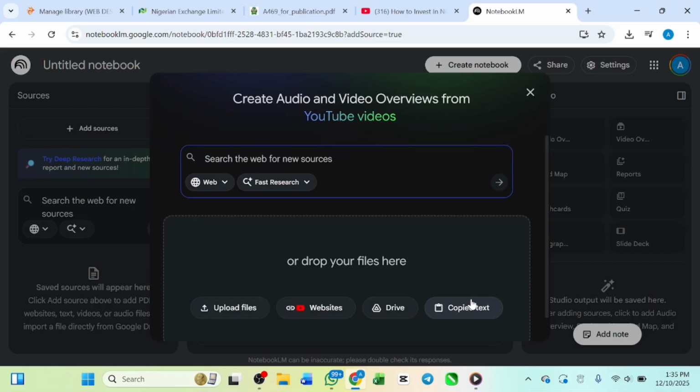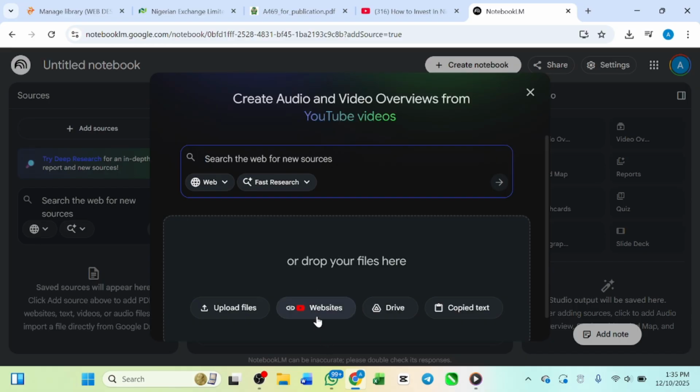You can go ahead and use copy text, or maybe you have a particular PDF or a particular note on your drive. You can use drive, or maybe you have a link. This is what you are going to be working on more, and this too, because what we did was get a PDF from CBN and also from the Nigerian Exchange Limited. These two are PDFs, so we will have to upload them, and then the links that we just got from YouTube.